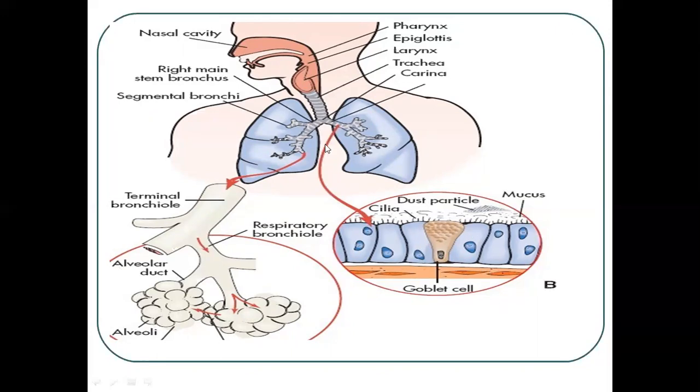Sometimes through the nasal cavity, the dust particles will also enter into our respiratory system. So in this you will see the dust particles, when we inhale the dust, it will go through the nasal cavity and enter into our respiratory system. So this is mucus, this is cilia, and this is the goblet cell.